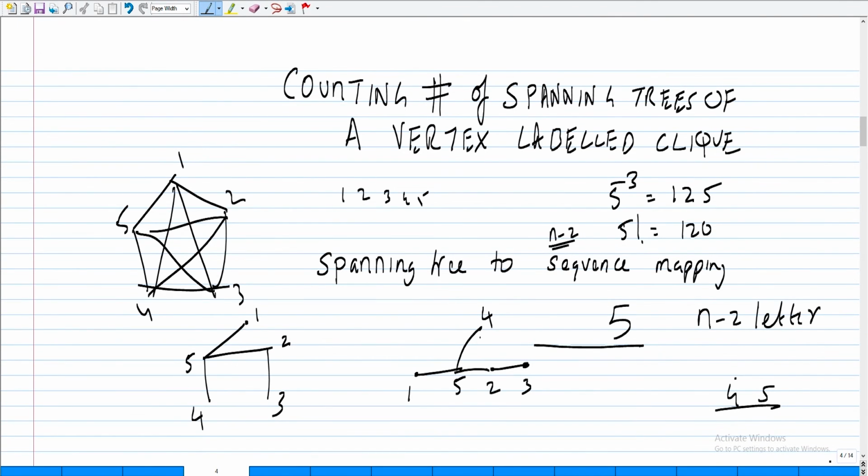Okay. So the most important thing that you have to observe, the key thing that I am not going to prove, is that two trees don't get the same sequence. What you have seen is that given a tree you can construct a sequence, and given a sequence you can construct one tree. You just need to ensure that this is a bijection. Fine. And therefore you have n to the n minus 2 spanning trees for this whole thing.